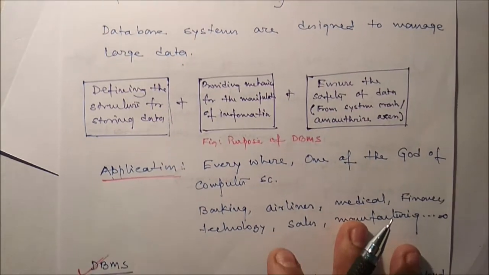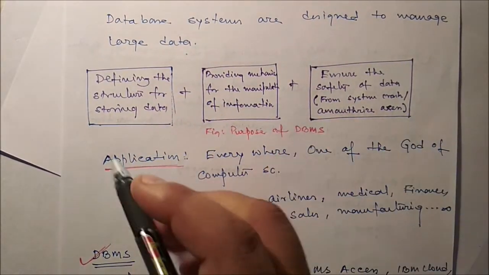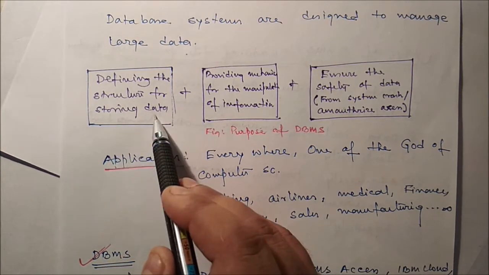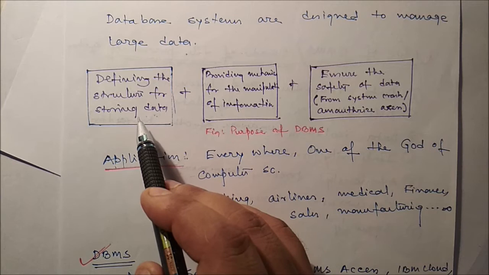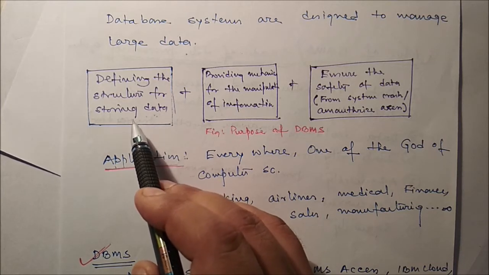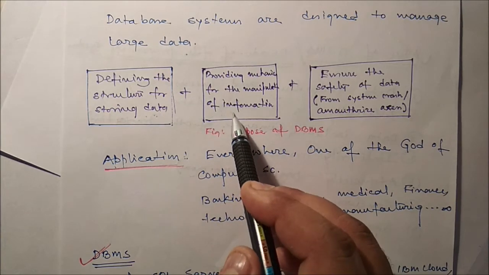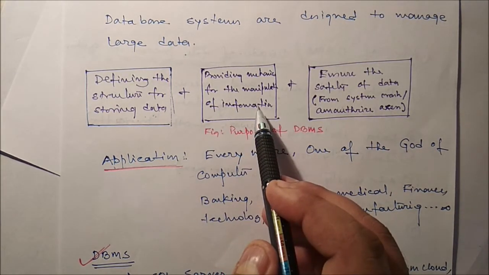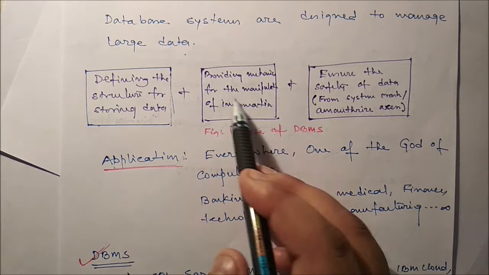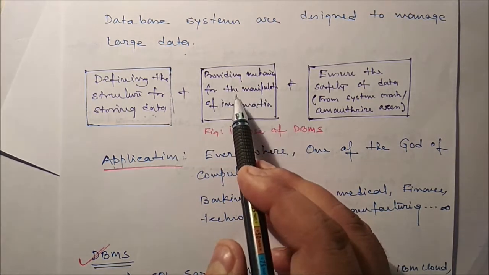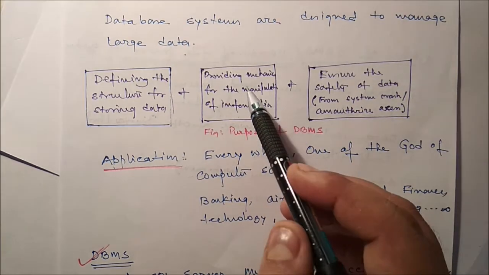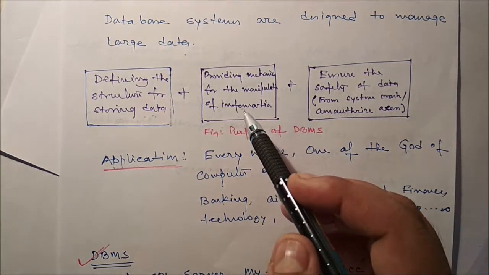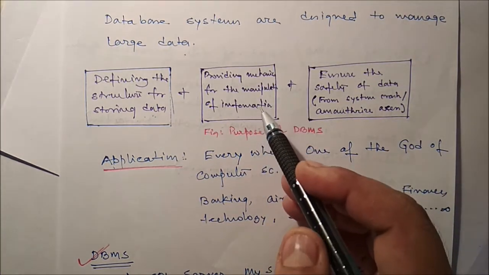Now the purpose of the DBMS: three basic purposes are there. First, defining the structure of the stored data. We have to define how many tables should be there, how many attributes, and what the data type of each attribute should be. Second, providing a mechanism for the manipulation of the information: how to insert the data, how to retrieve the data, how to get the average of the data.